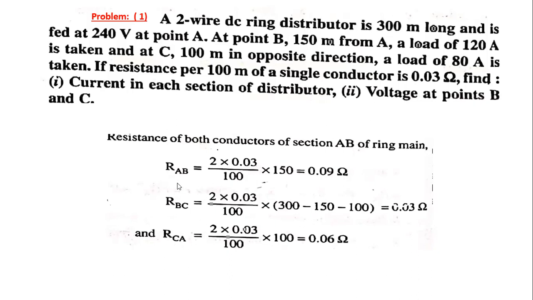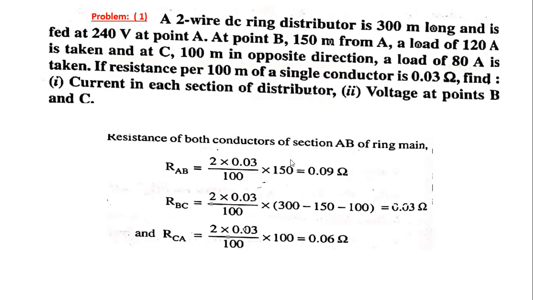First of all, we calculate the resistance of the various sections, that is RAB. RAB is equal to 2 into 0.03 by 100 into the distance between A and B, where the factor 2 is taken because of both wires. The distance between A and B is 150 meters.